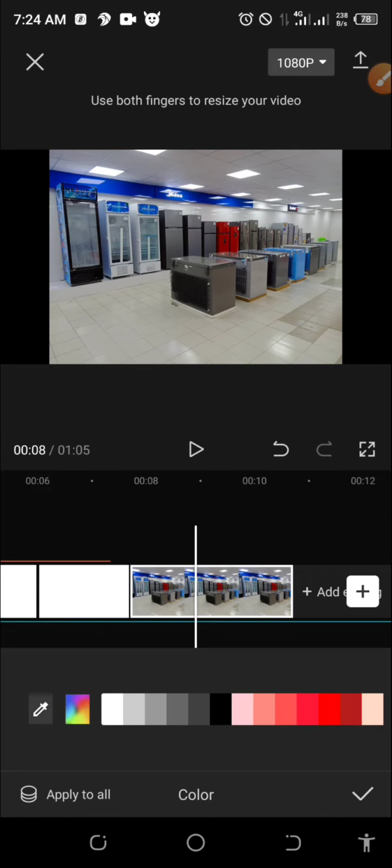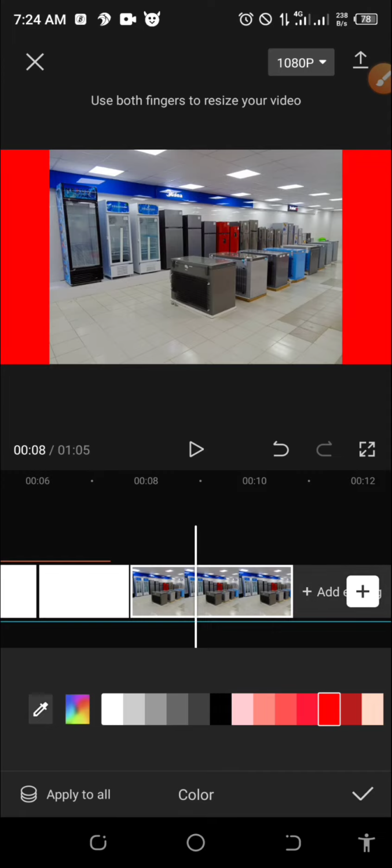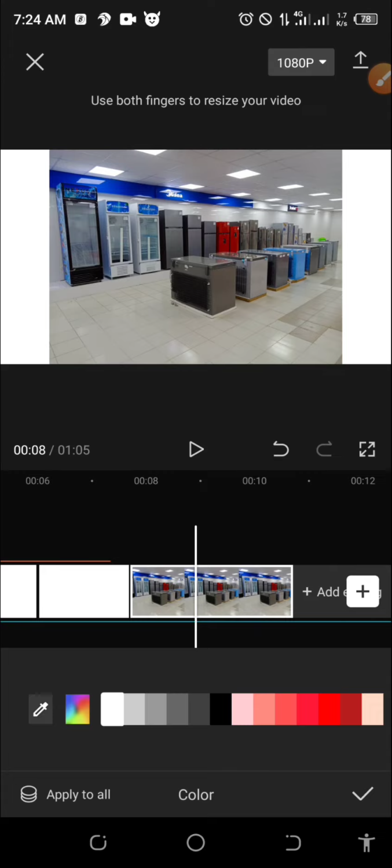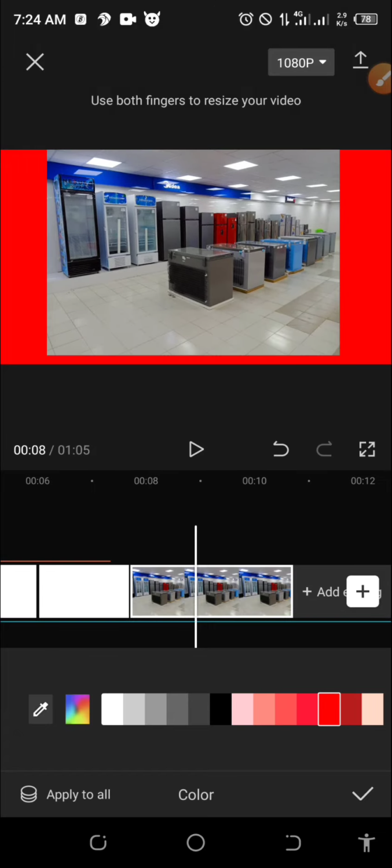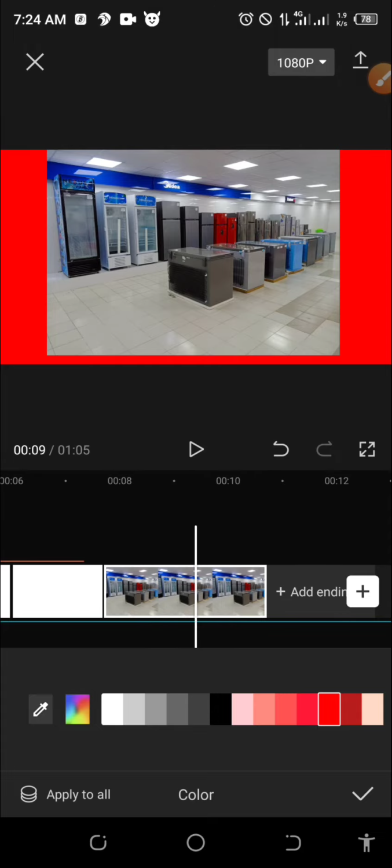I want to select something red. Are you seeing it? So this is why I did it. Most of the time you'll be working with white, but while I'm working with red, there is something I want to show you later. You can see the general background is now red. This is why you have to add it as the main object so that you have the background as red or white. So now I will click OK.